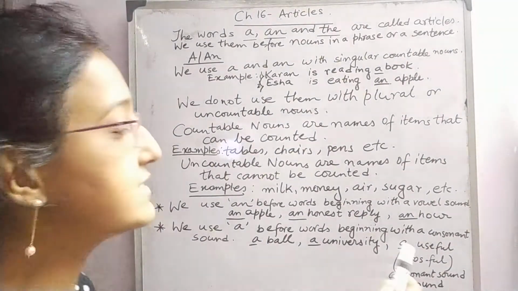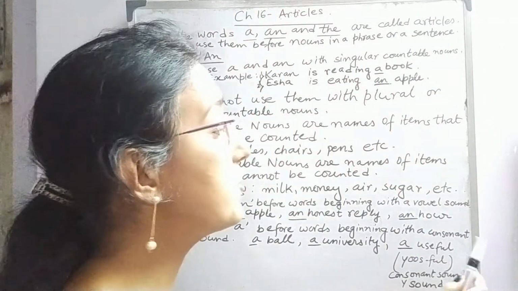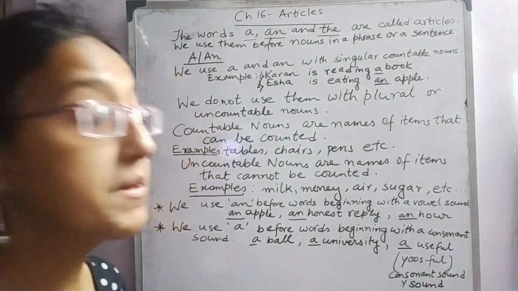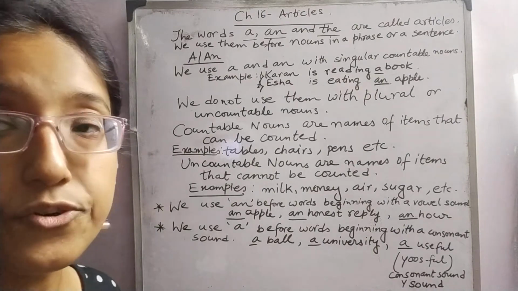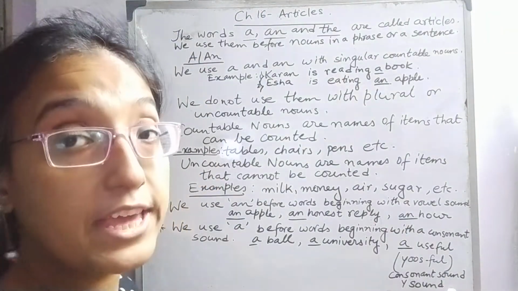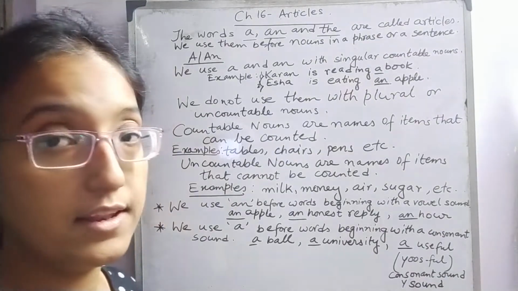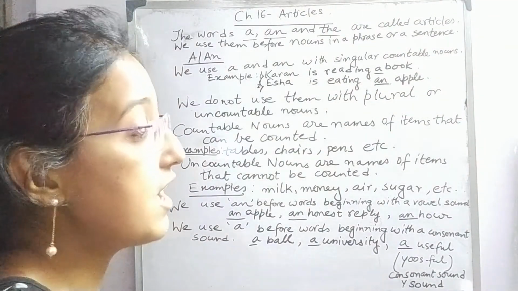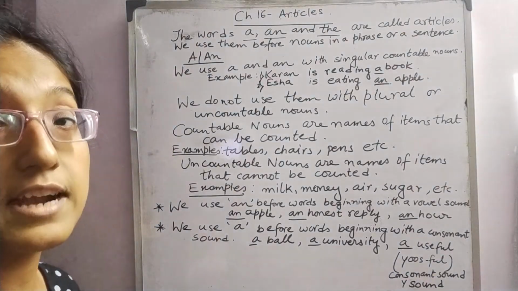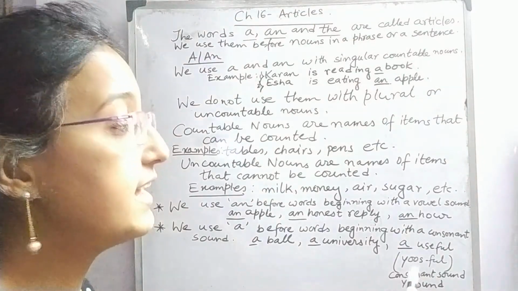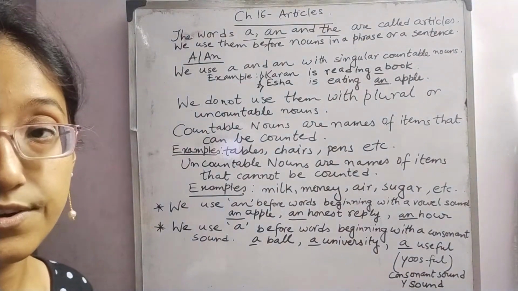In the next example, a useful. Why have I placed a here? Because when we pronounce useful, the sound which is coming is Y-O-O-S-F-U-L, use. So that is why it is giving a consonant sound. That is the Y sound.